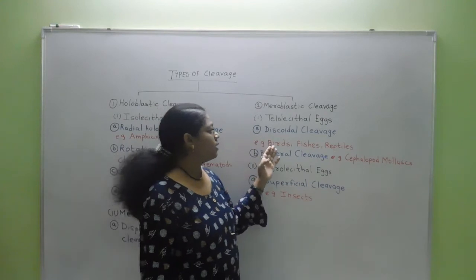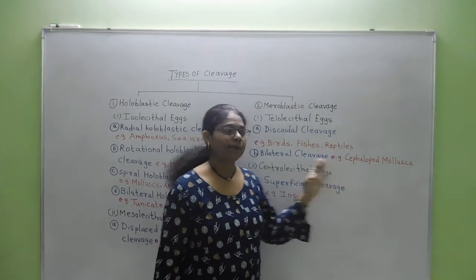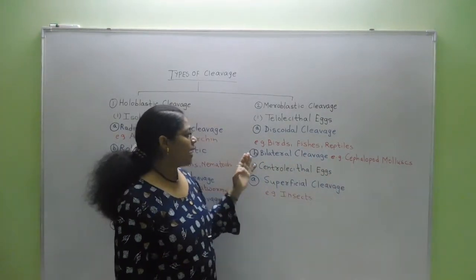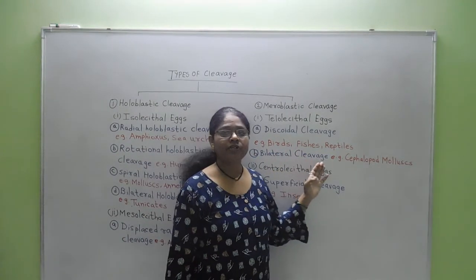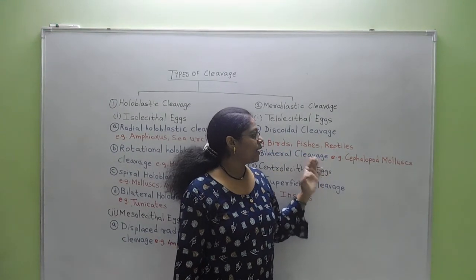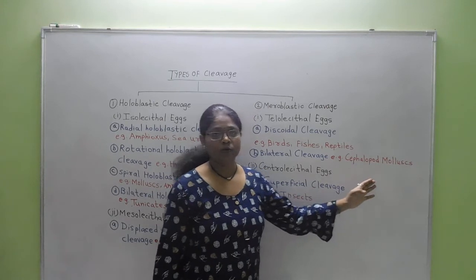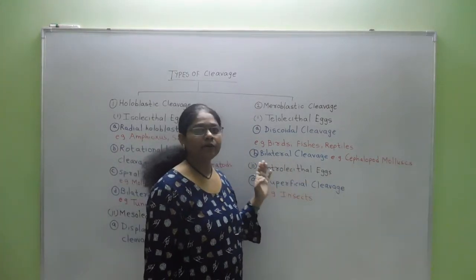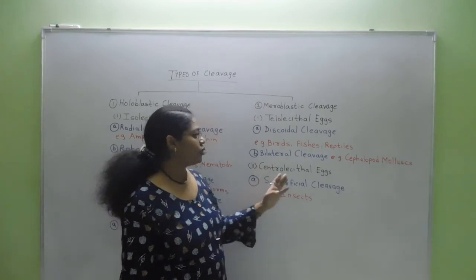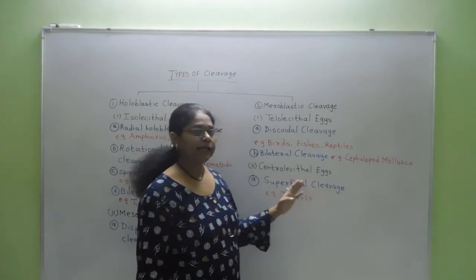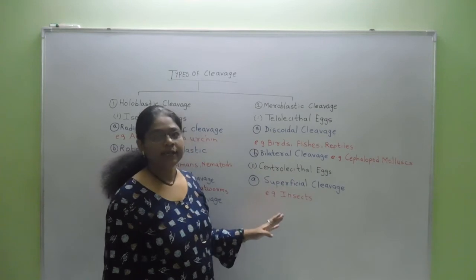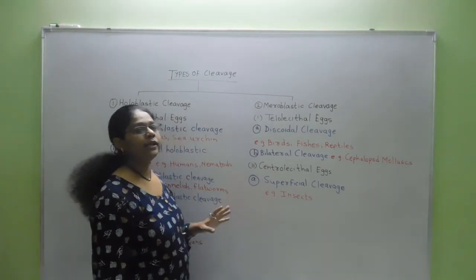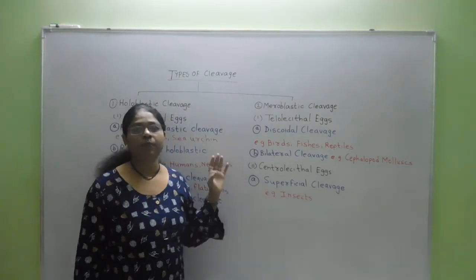Examples are birds, fishes and reptiles. The next is the bilateral meroblastic cleavage. It takes place in the eggs of cephalopod mollusks. Then centrolecithal eggs. In the centrolecithal eggs, superficial cleavage takes place. It takes place in the insects. Now we will study the details one by one.